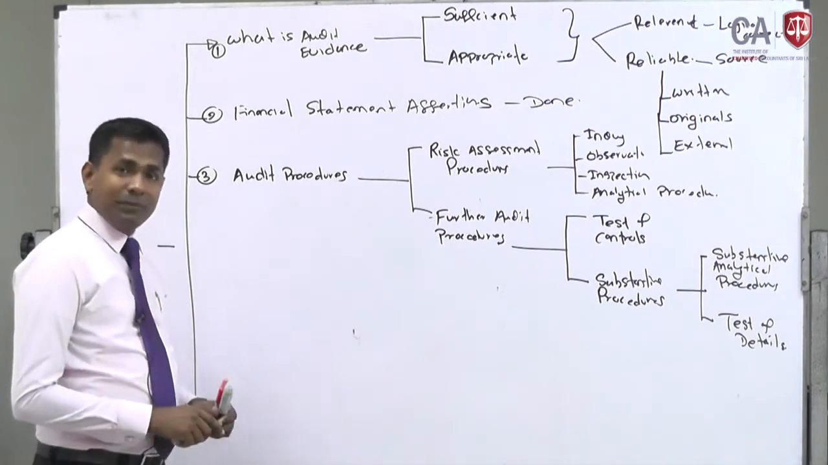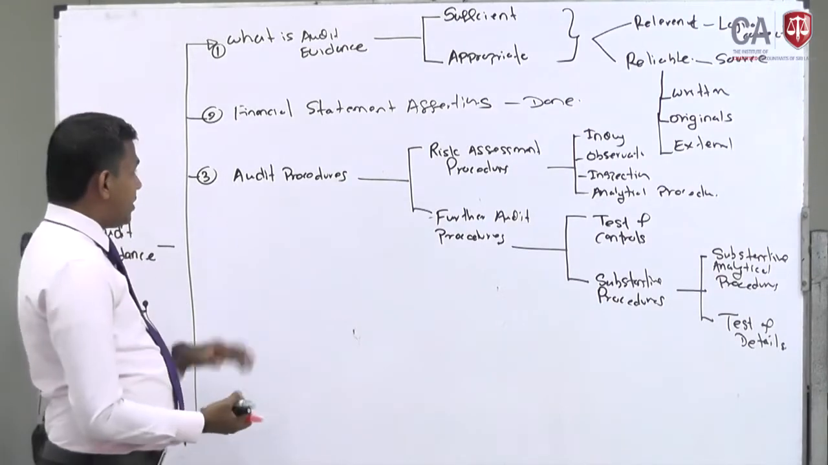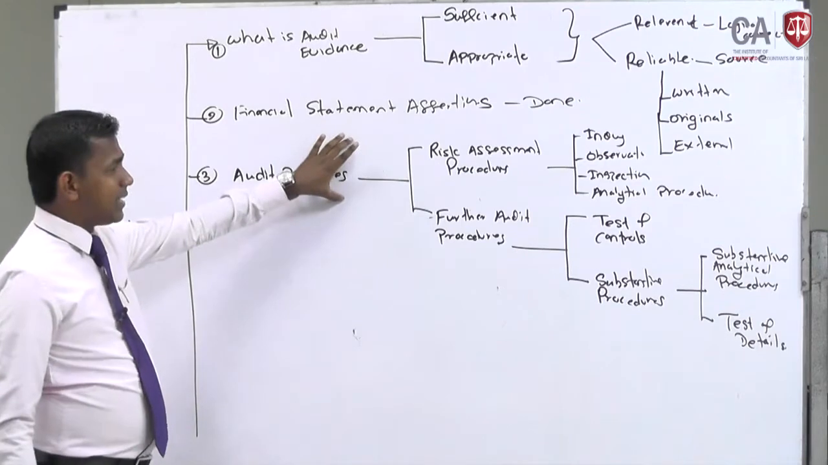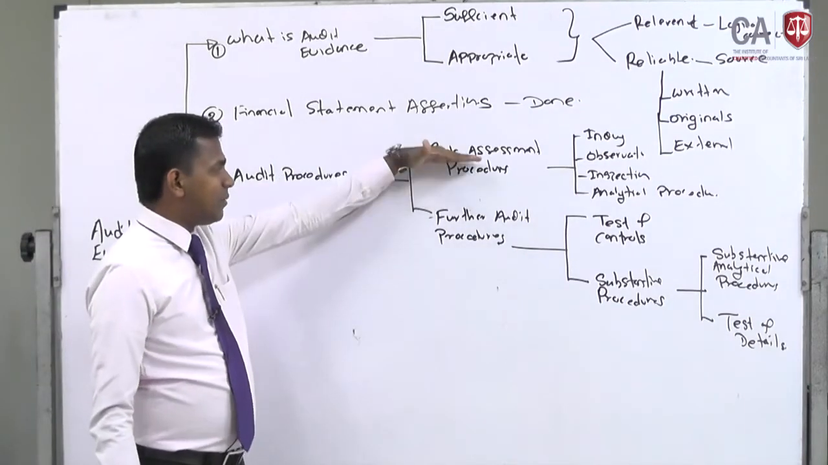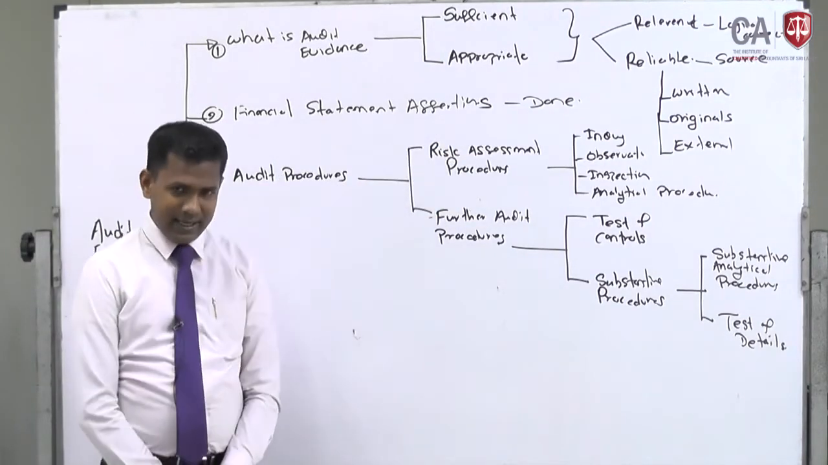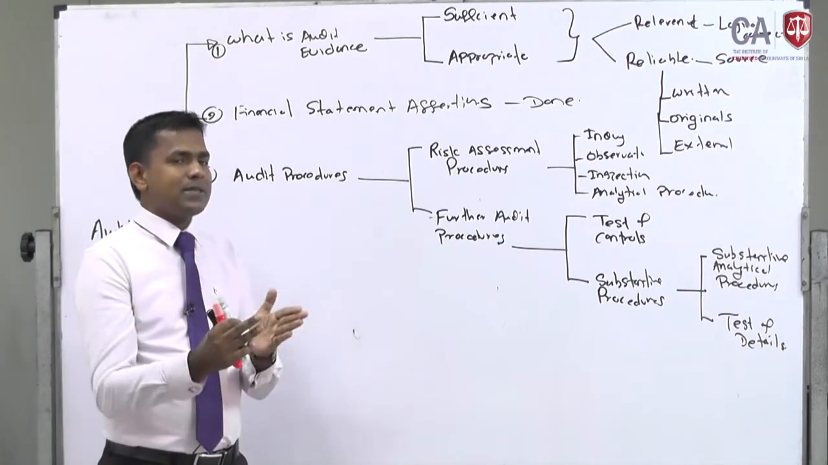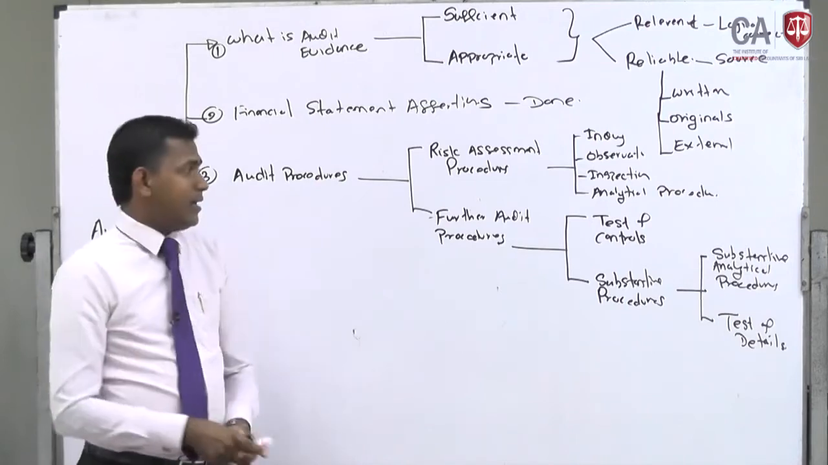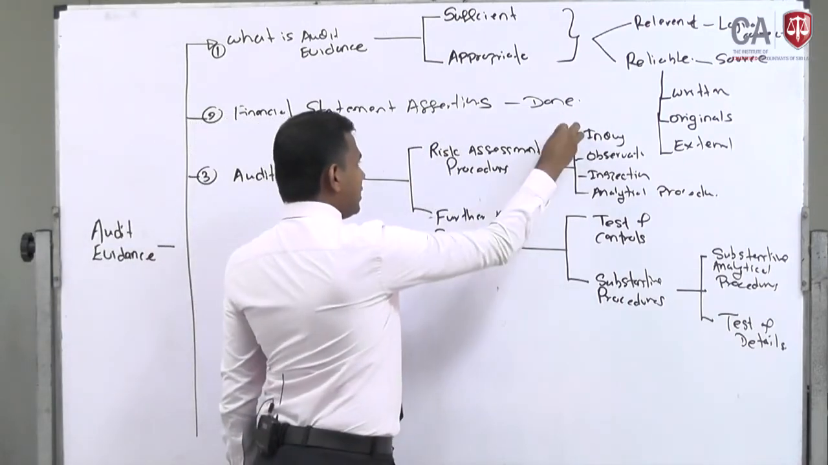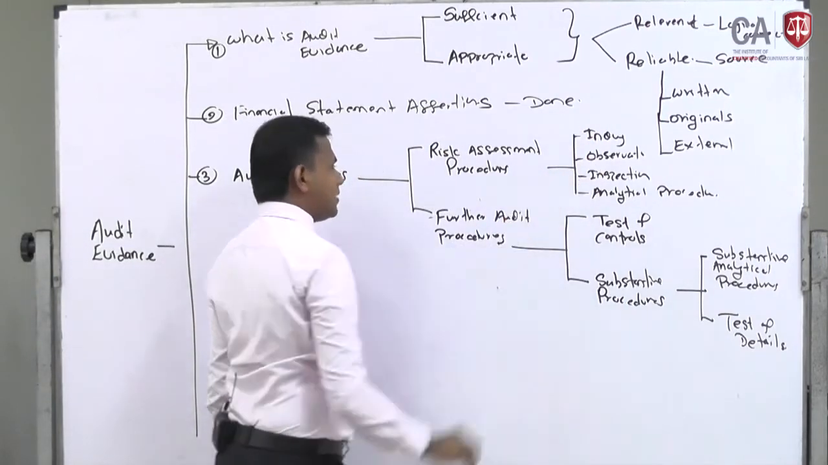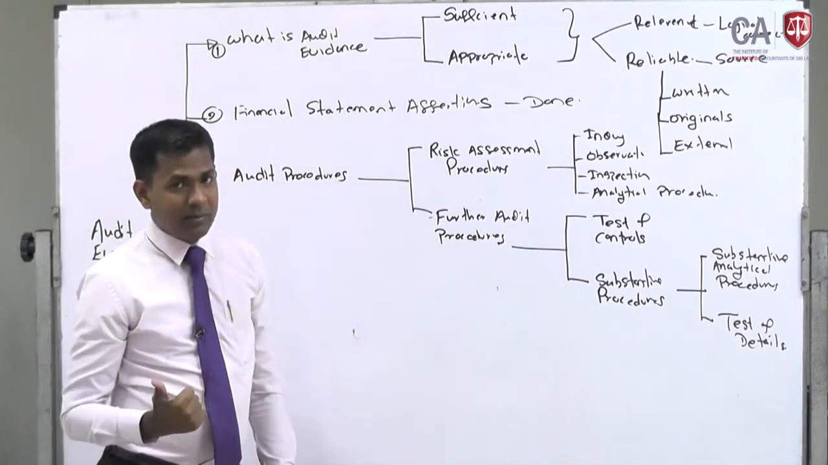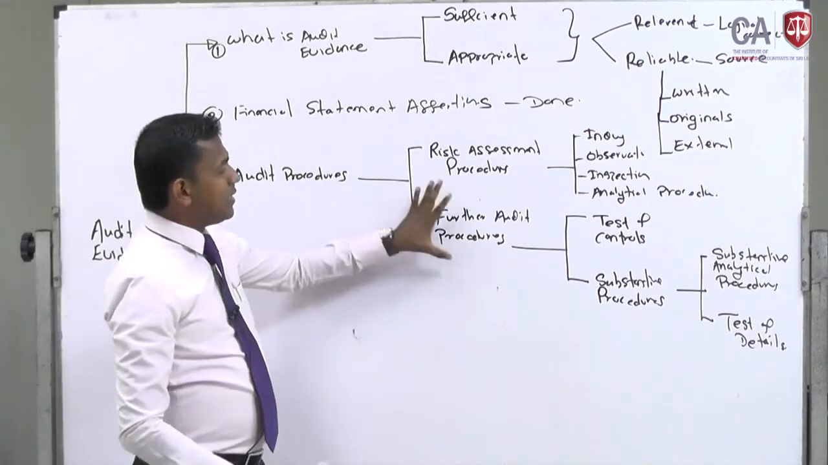You see, this classification you shall remember. So auditors' procedures are basically divided into 2: risk assessment procedures and further audit procedures. Risk assessment procedures are the procedures performed to assess the risk, and further audit procedures are performed after the risk is assessed. Risk assessment procedures are inquiry, observation, inspection and analytical procedures, which we have discussed in the previous webinar. Further audit procedures were also discussed.